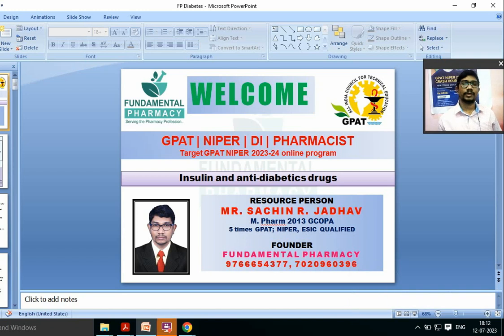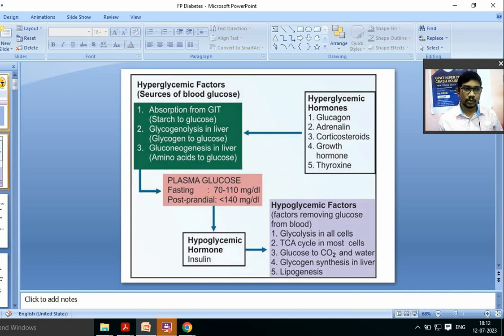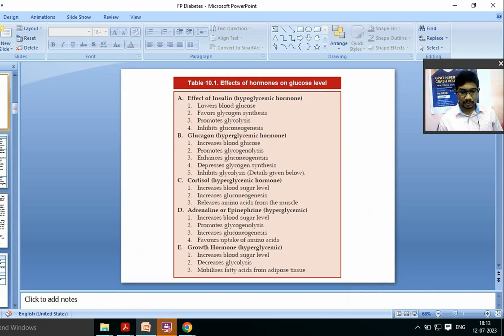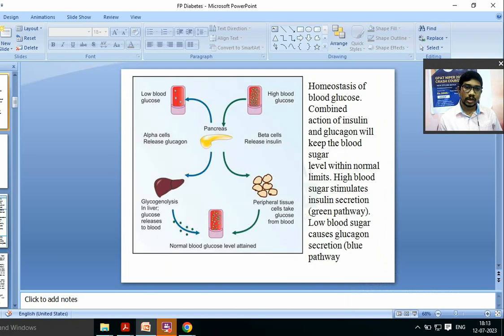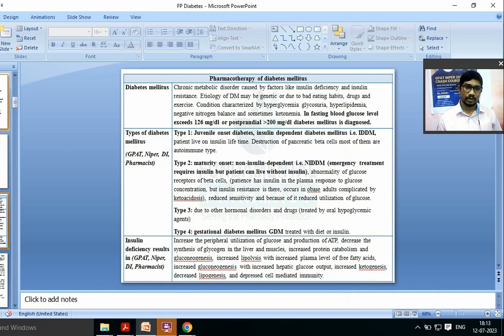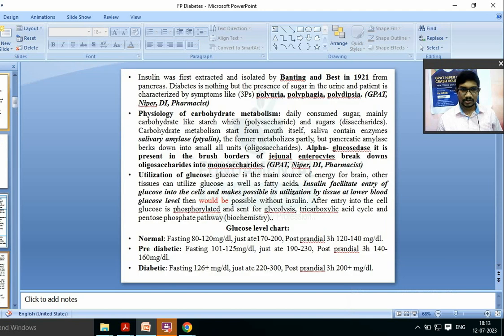Until today we have seen carbohydrates, metabolism of carbohydrates, and utilization of glucose in the body. We have seen how blood sugar level is regulated by the combined action of glucagon and insulin. We have also seen the effect of different hormones on the glucose level of your body: hyperglycemic hormones, hypoglycemic hormones, the types of diabetes mellitus, and the discovery of insulin.